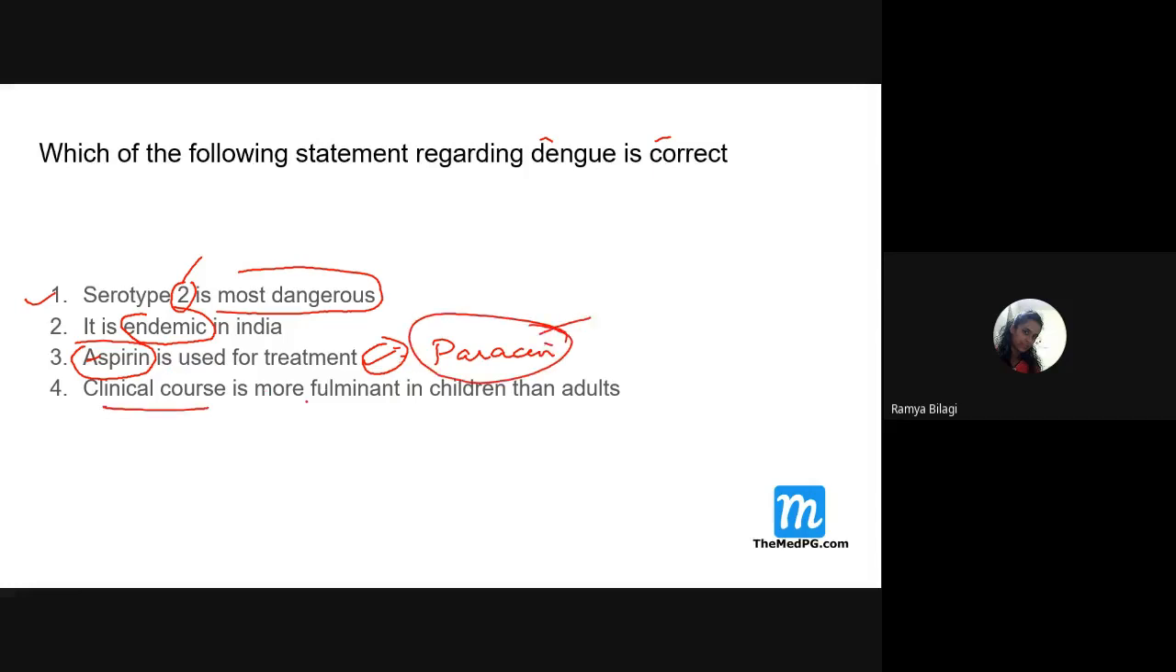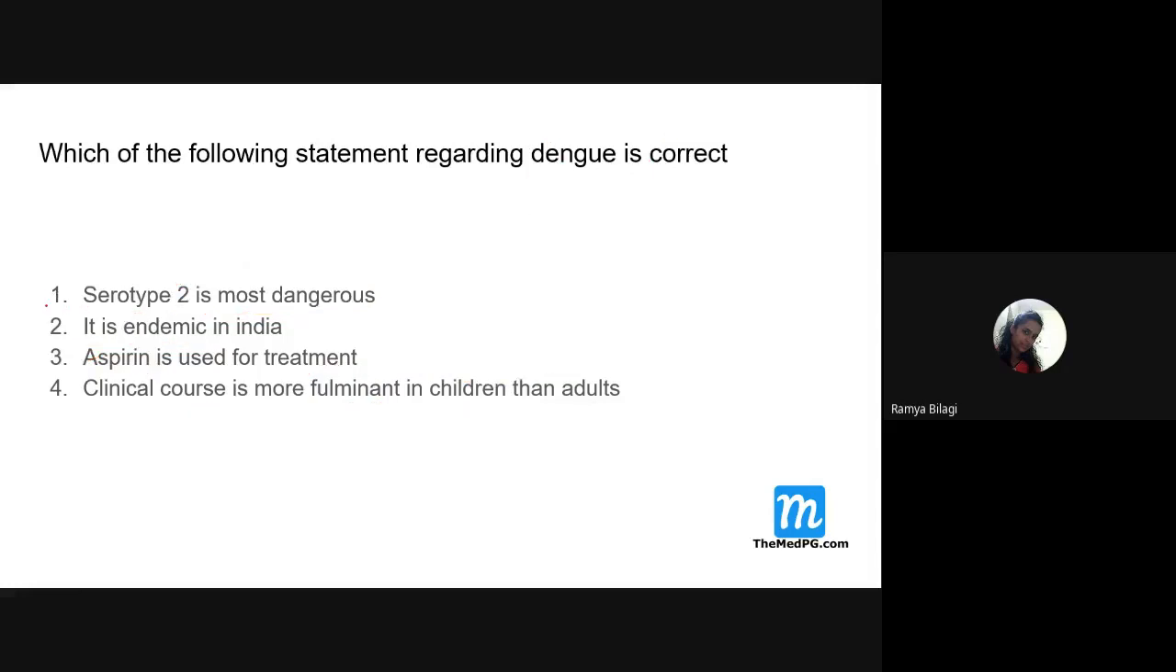And the clinical course is more fulminant in children than in adults. That is true. If dengue occurs in children, it is most dangerous compared to adults. So which of the following statements regarding dengue is correct? Which options do you need to tick over here? 1, 2, and 4. So never give aspirin for dengue.